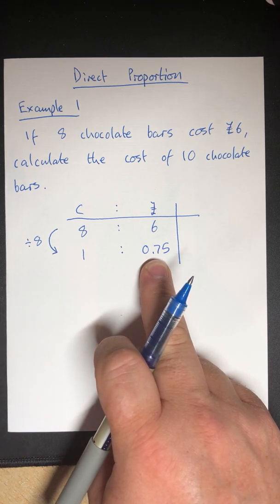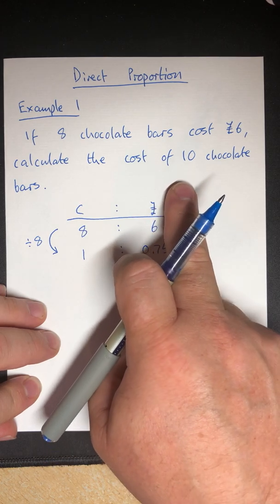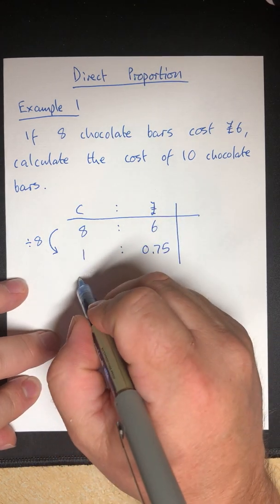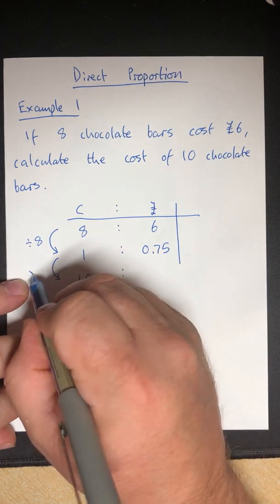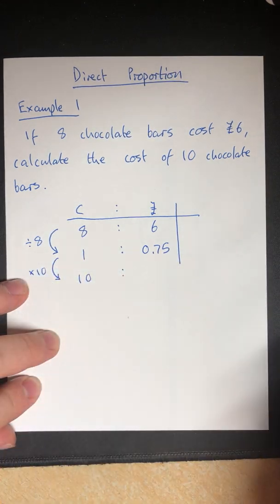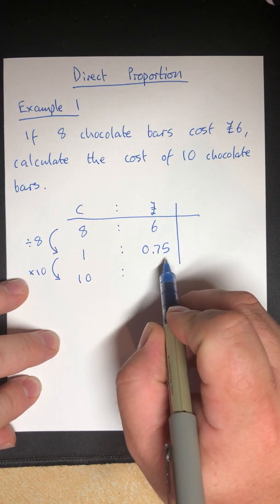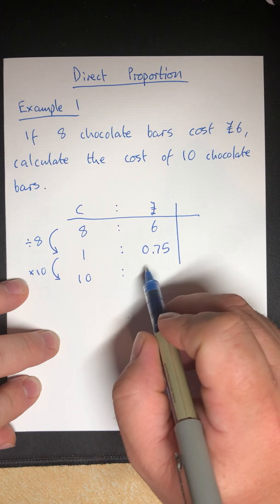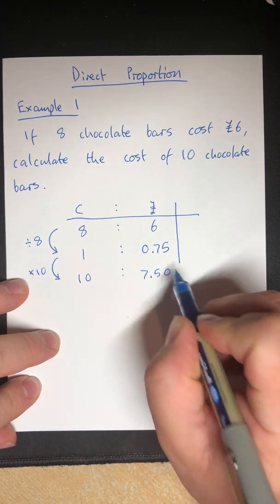I'm going to go back up to answer the question, what's the cost of 10? So I'm going to have another step in here on my table. This time I'm going to times by 10. And I don't think I need my calculator for this because I'm just going to shift those digits to the left by 1 place. That's going to be 7.50.